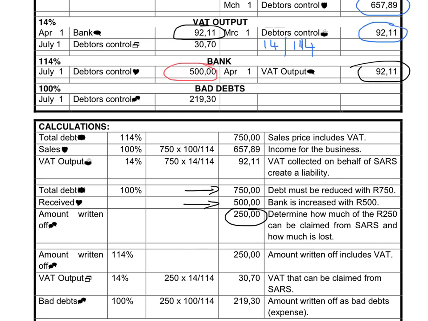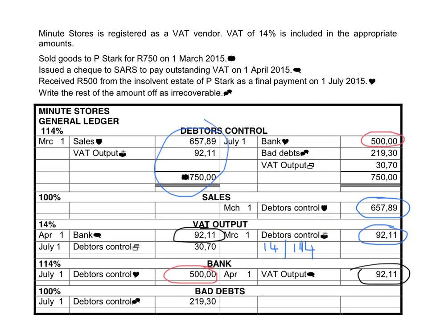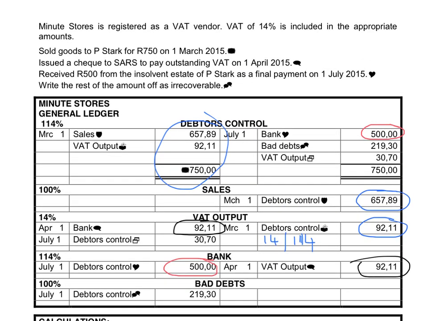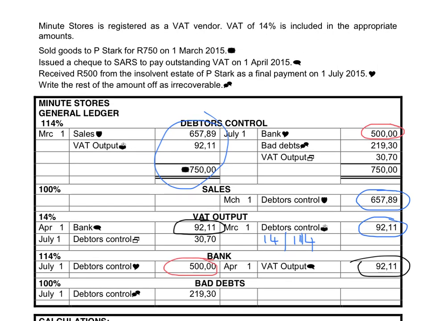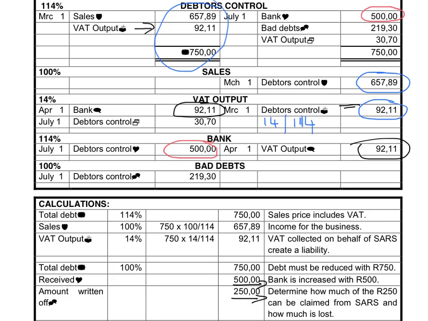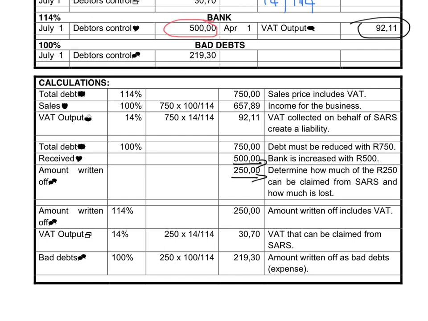When we sold the goods to the debtor, we paid over VAT on the total sales, 92 Rand 11. So it means that we calculated VAT as if we will receive VAT on the total amount. Now, because this person is insolvent and is not paying everything, it means that included in that 250 is VAT.